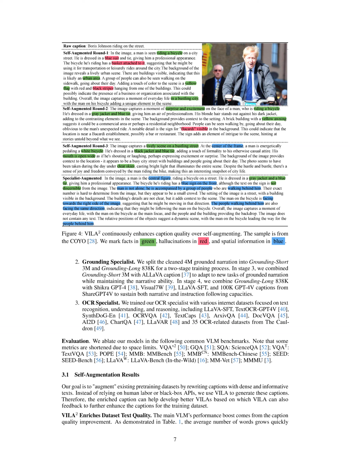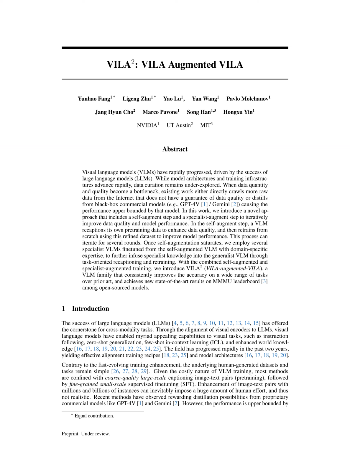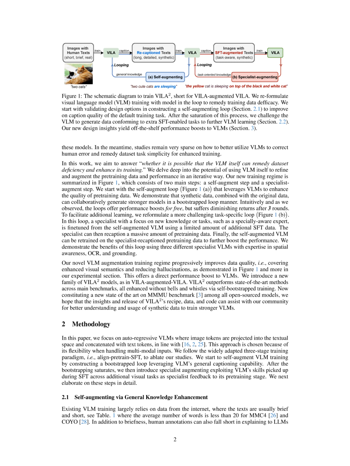reducing hallucinations. Following this, the specialist-augment step introduces task-specific knowledge by fine-tuning specialist VLMs, which focus on specific tasks such as spatial awareness, OCR, and grounding. These specialists recaption the pre-training data, and the self-augmented VLM is then retrained on this newly recaptioned data, allowing the two steps to interact synergistically, enhancing the overall model performance by leveraging both general and specialized knowledge.